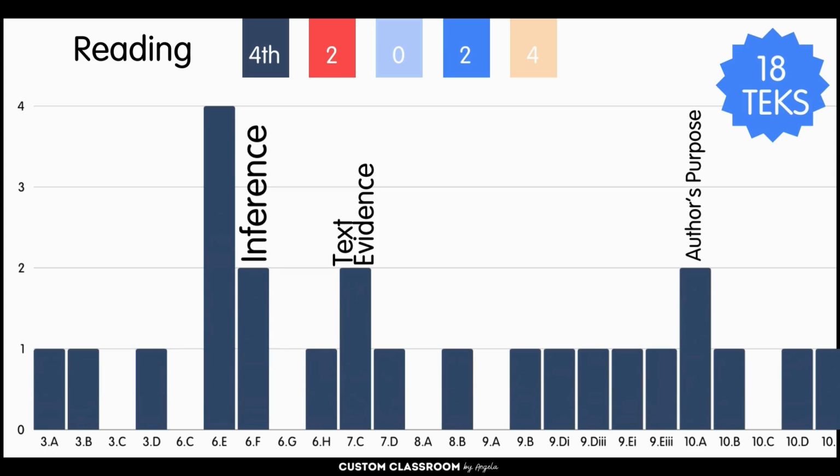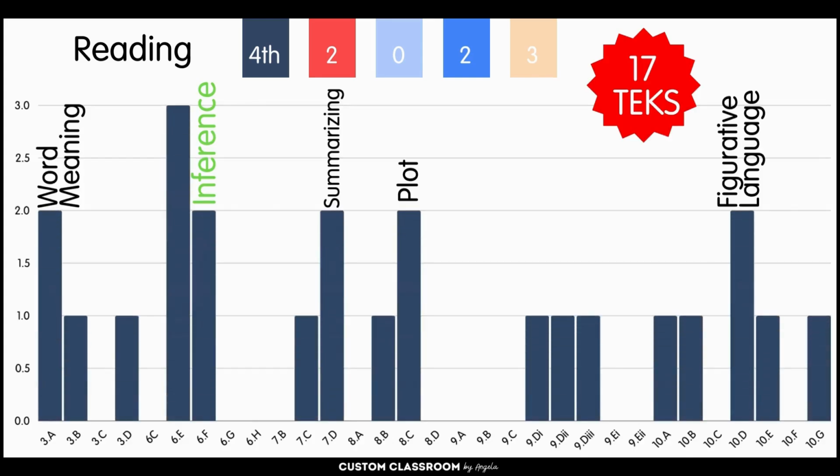All right, with fourth grade, here we see there was an emphasis on inferencing, text evidence, and author's purpose in 2024, with 18 tested TEKS. Compared to 2023, the only overlap is inferencing. They focused on other things like word meaning, summarizing plot, and figurative language, testing only 17 TEKS.